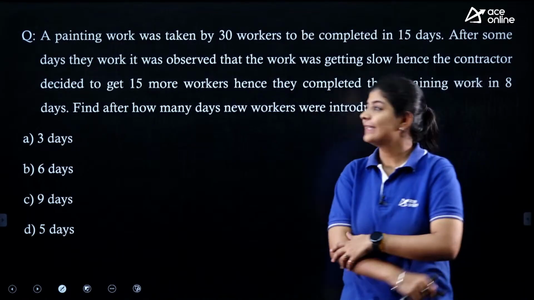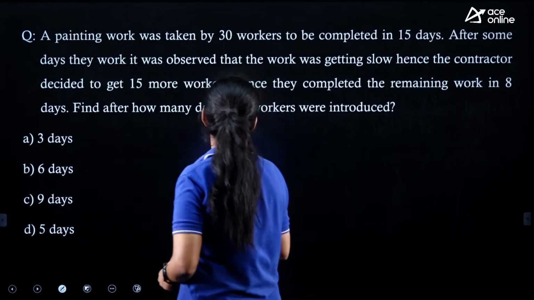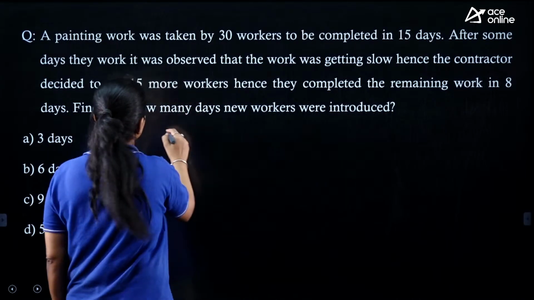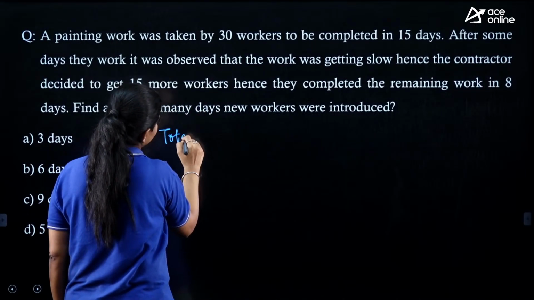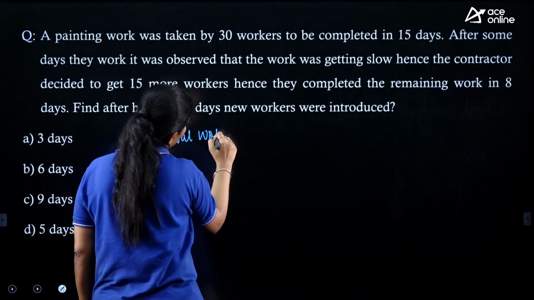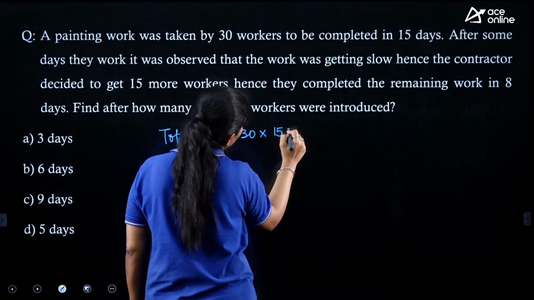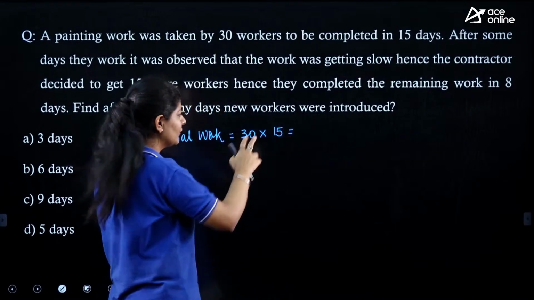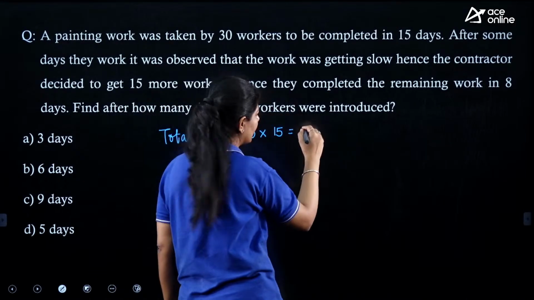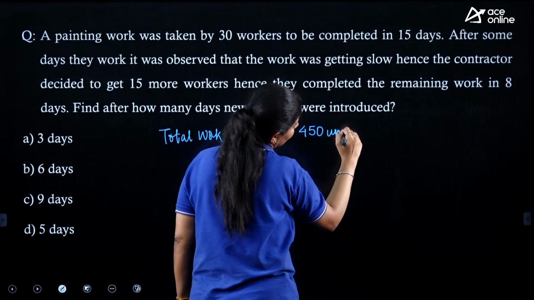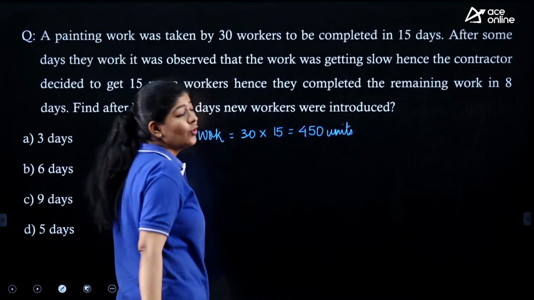Very good, Deepak. Let's see. So first we need to find out how much work they need to complete. So the total work is nothing but 30 workers and they can complete the work in 15 days. So 15 into 30, that is nothing but 450. So the total work that they need to complete is 450 units.